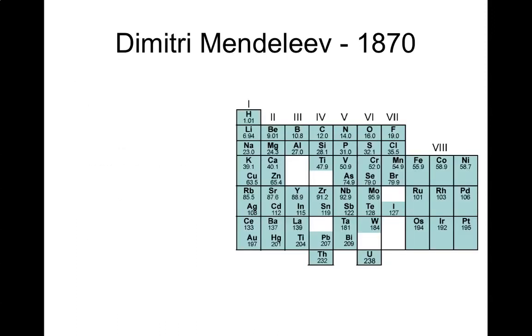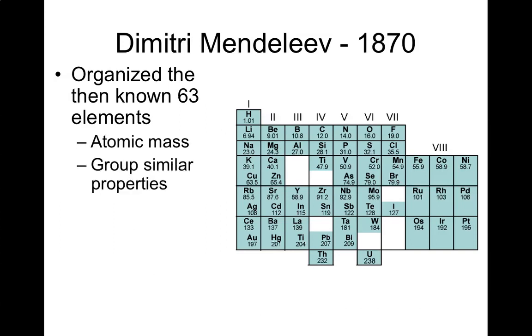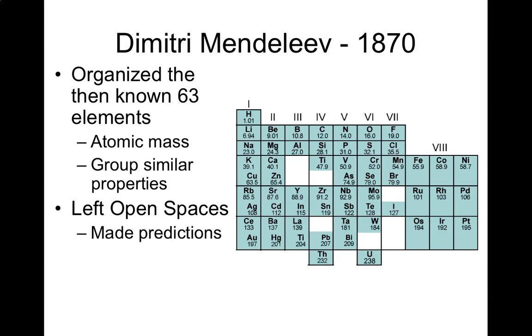Dmitri Mendeleev in 1870 organized the then known 63 elements by, again, atomic mass, so that's the same as Newlands. And he also grouped similar properties. This was slightly different from Newlands. The real key thing that made Dmitri Mendeleev just a pioneer was that he left open spaces in his periodic table for elements that he expected would be there based off of the properties.